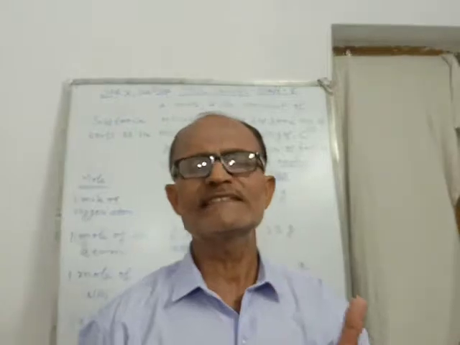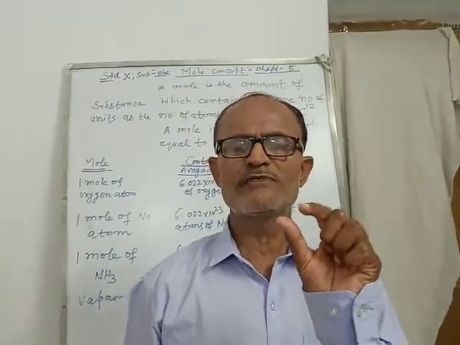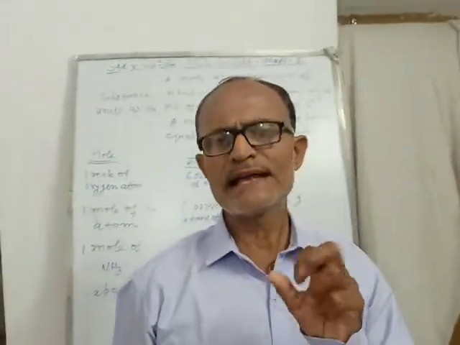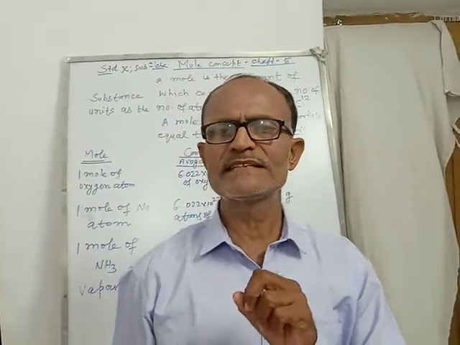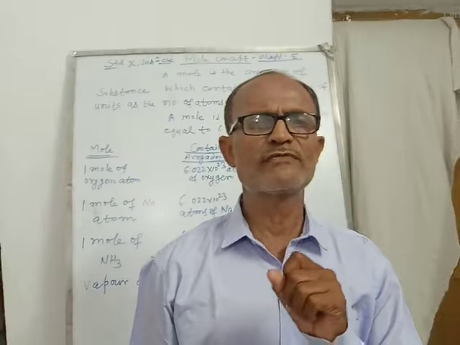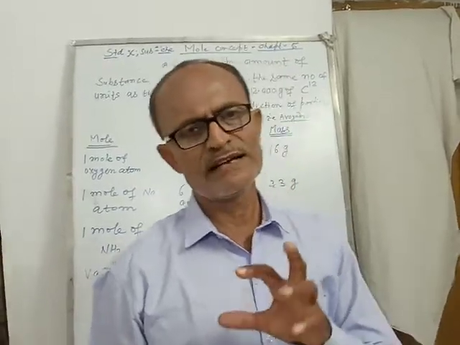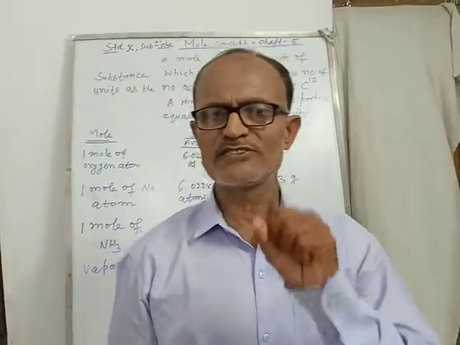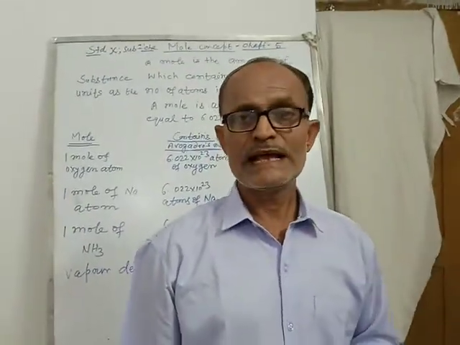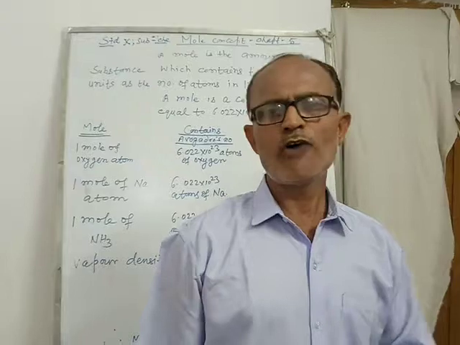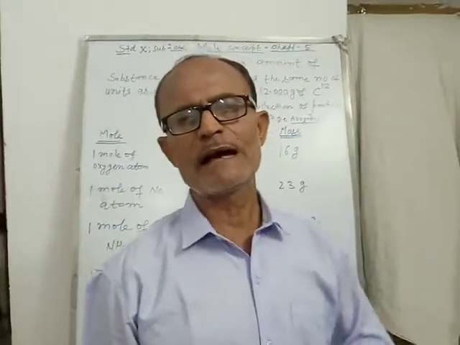Only two parts are there: a small amount about the mole, and about vapor density and molecular formula along with empirical formula. Let us see how we are going to explain this chapter.